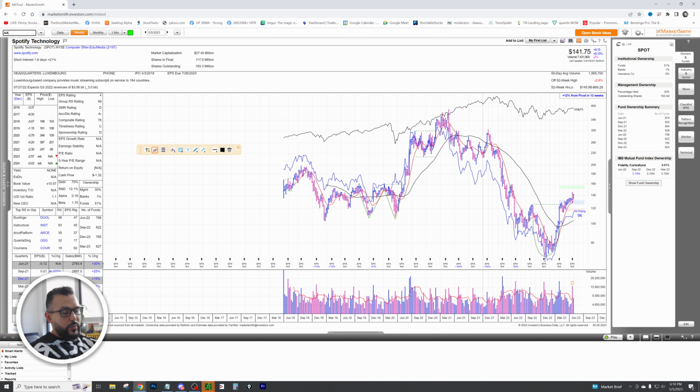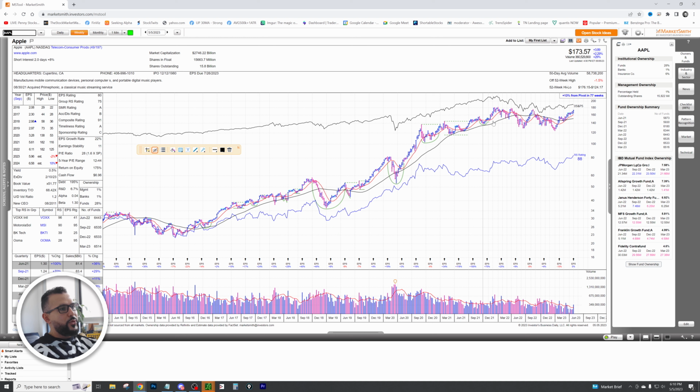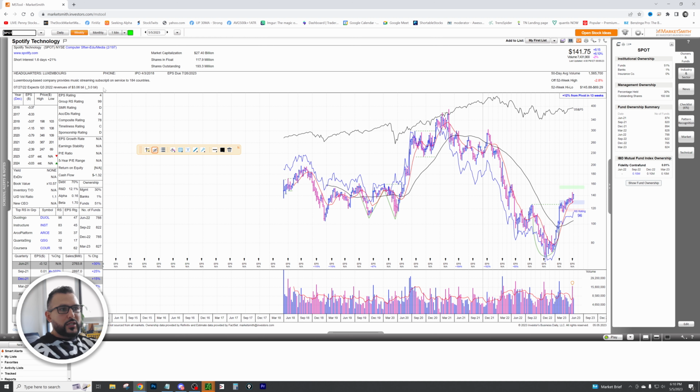So to put that in perspective, take a look at Apple. Apple has been on a steady upside, and it's continuously going up. Obviously, fundamentals, cash on hand, everything is increasing there. But when you're looking at a company like Spotify, that is relatively new, it came into the market around 2018, it IPO'd, and since then it's been trying to get its stuff together. So based on this entire time frame that Spotify has been live, take a look at this nice range that it has established here, right?